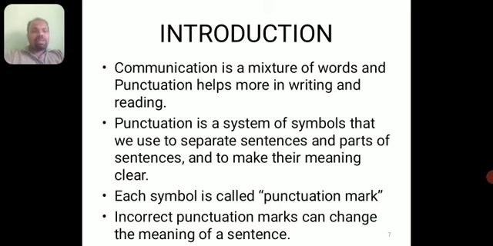Incorrect punctuation marks can change the meaning of a sentence. For example, a small comma is very important. It is a very important punctuation mark. A single comma can change the whole meaning of a sentence. So that is what we should be aware of for each and every punctuation mark.